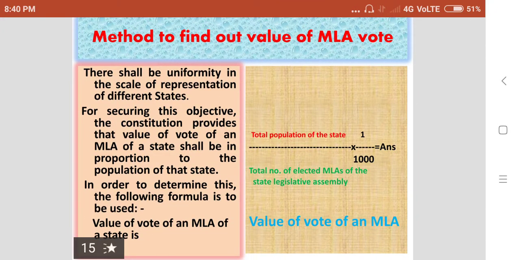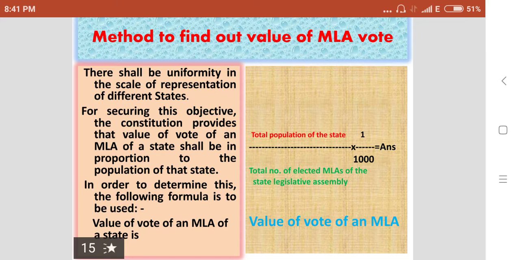And here is one more important thing related to the election of the president: the method to find out the value of an MLA vote. Why? Because the elected MLAs of all the state Vidhana Sabhas are voters in the presidential election.